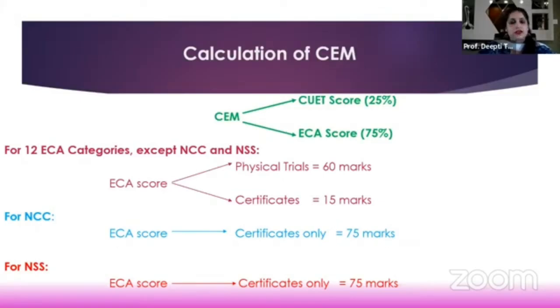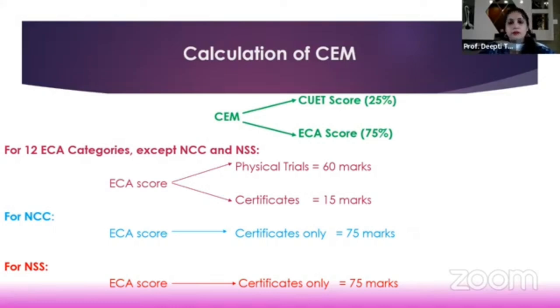As has been already mentioned in the CSAS brochure, I'll take you through this very quickly. The CM, which is the combined ECA merit, will be based on 25% of your CUET score and 75% of your ECA score. We have been getting queries about how this will be calculated, since our CUET score is out of 800, or out of 650, and all such queries.